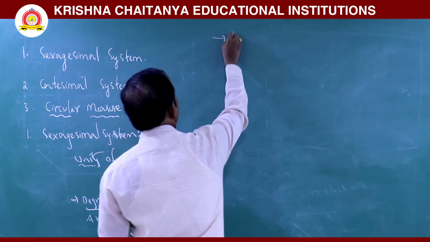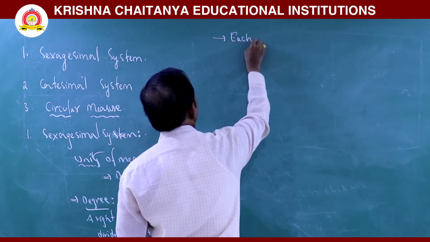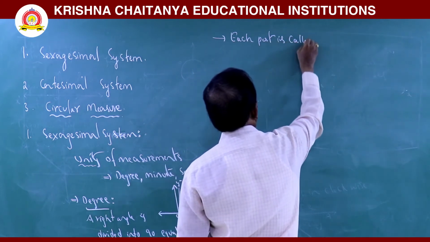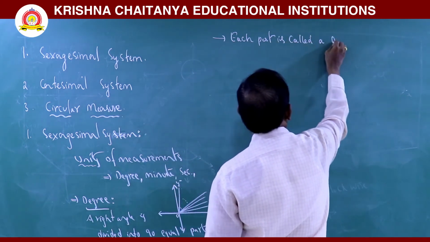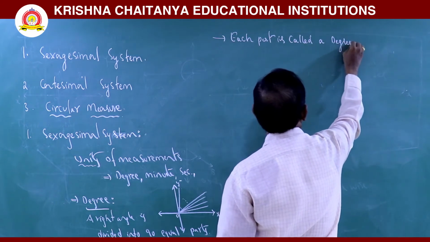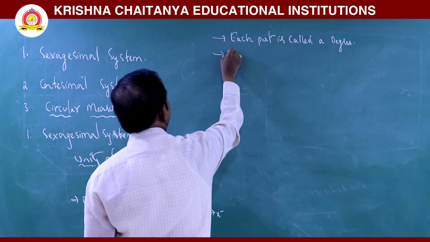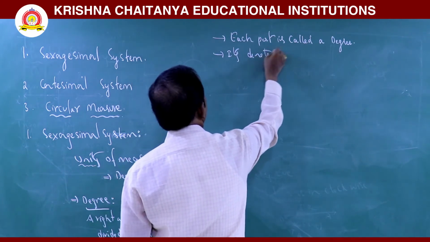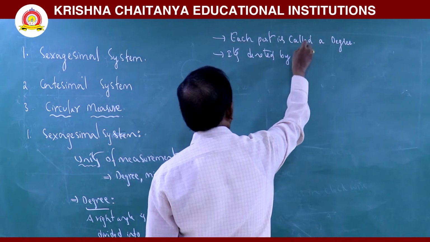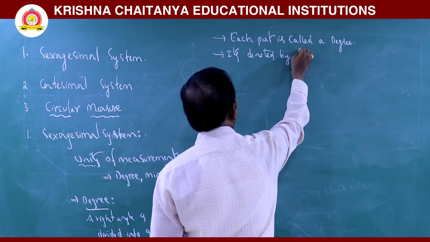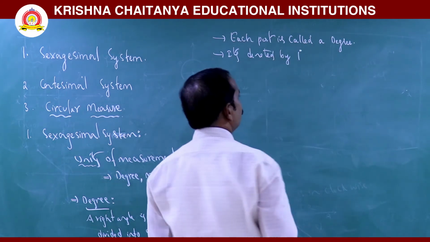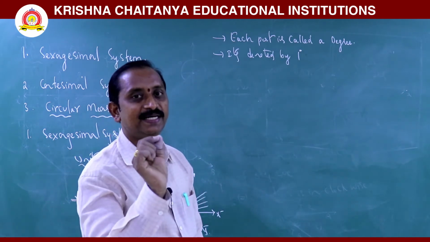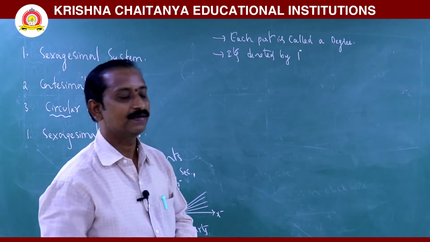Each part is called a degree, and it is denoted by the power 0 symbol: 1 power 0, 2 power 0, 3 power 0 indicates degrees. So, this is the definition of degree.